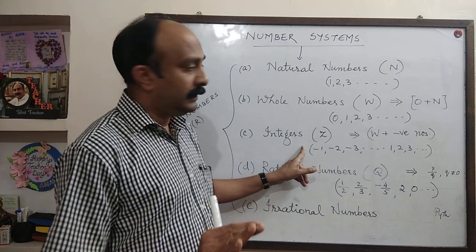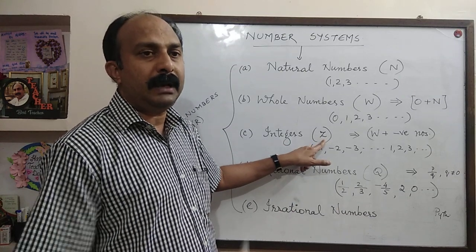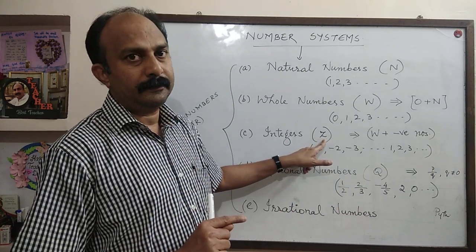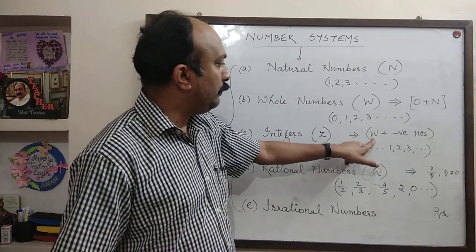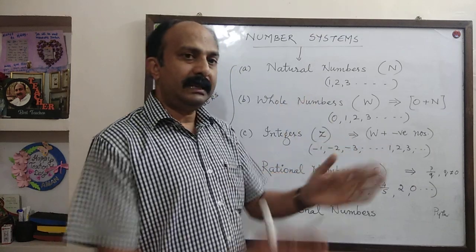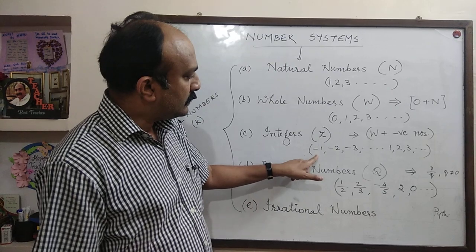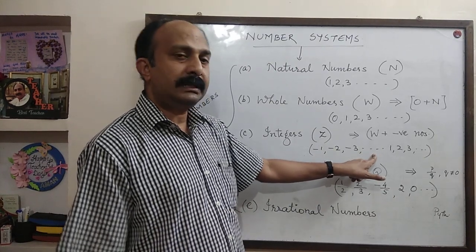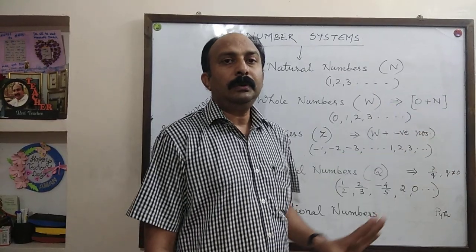Integers are represented by the symbol capital Z. So integers can be expressed as W plus negative numbers. Whole numbers plus negative numbers is integers. So minus 1, minus 2, minus 3 up to infinity, 0, 1, 2, 3 up to infinity.